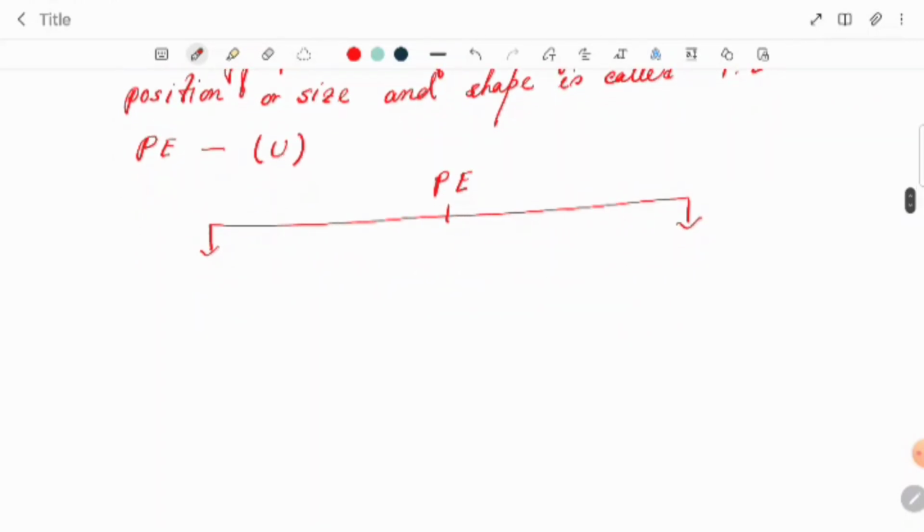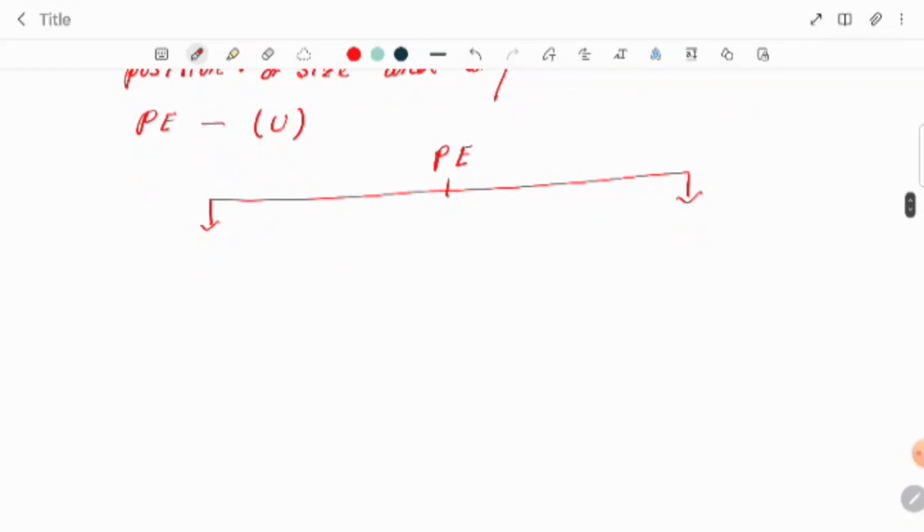One is gravitational potential energy, and another one is known as elastic potential energy.